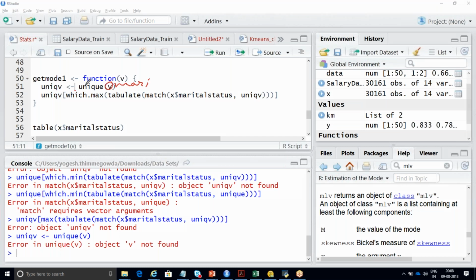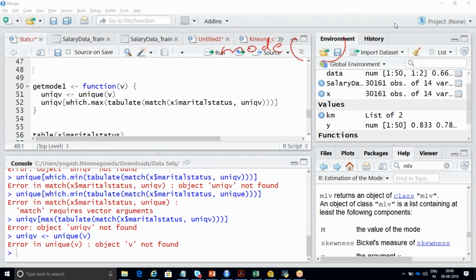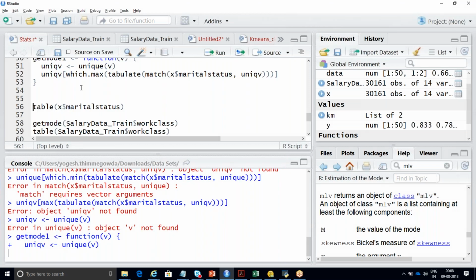So when it comes to Python, it is not that much difficult. In Python, you can directly write the mode function. I'll show you that as well. Okay, which dot max tabulate. It will try to match with respect to this part of your unique v, and it will take maximum numbers, and it will try to display in your get mode 1 function. It will hold it in get mode function 1.